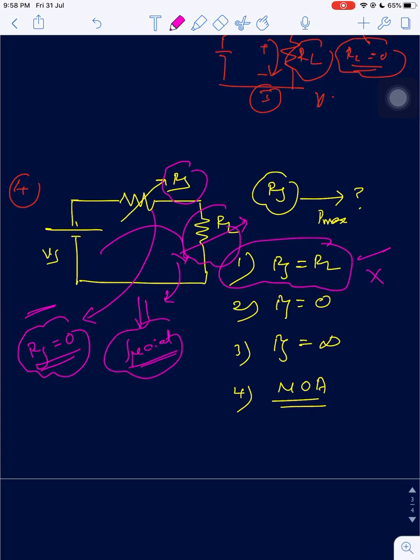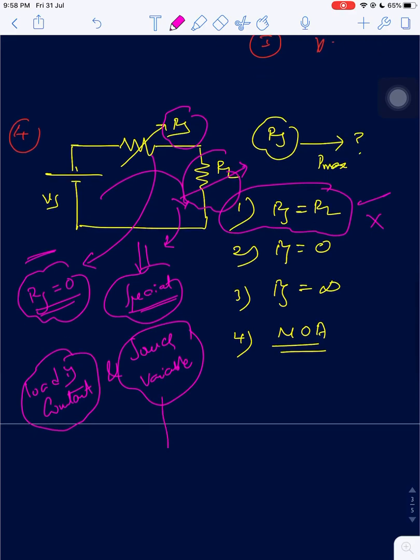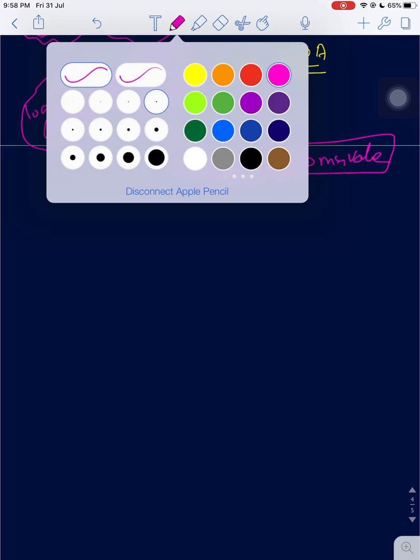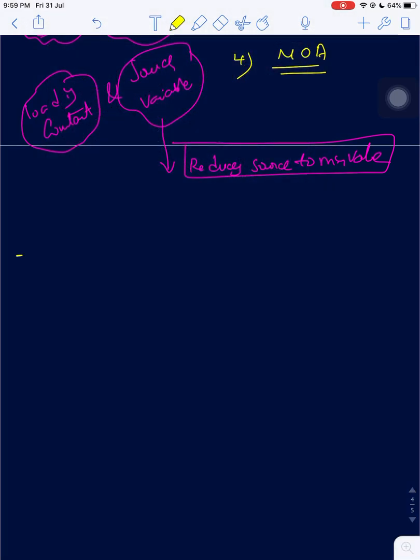In the special case, if the load is constant and the source variable, reduce the source to the minimum value, done. Yeah, this is the maximum power transfer theorem in case of DC.